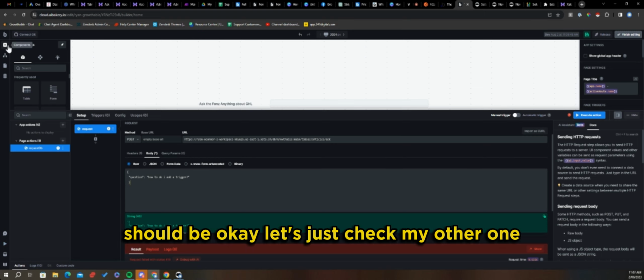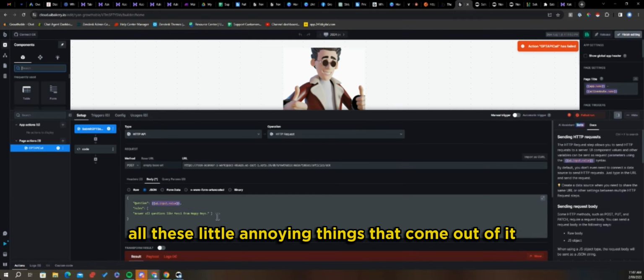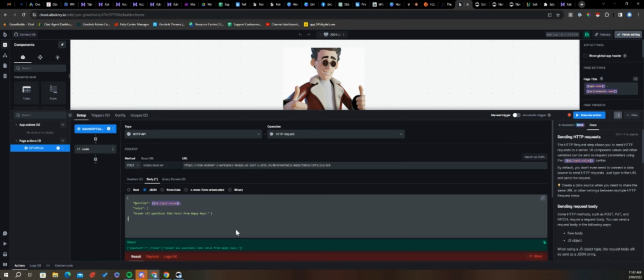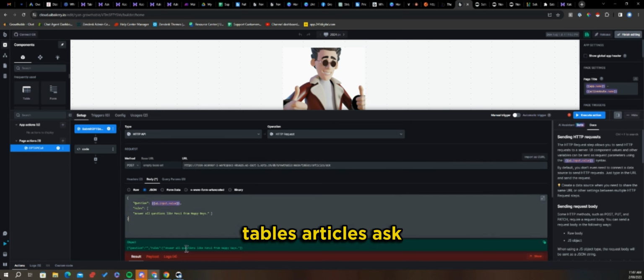Should be okay. Let's just check my other one. All these little annoying things that come out of it. Looks fine to me. It's a POST, HTTP requests, tables, articles, ask.